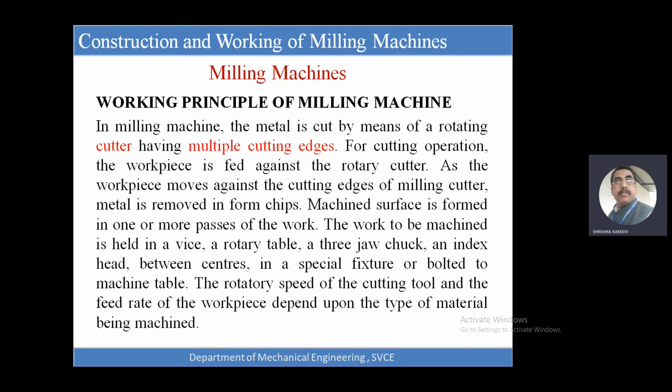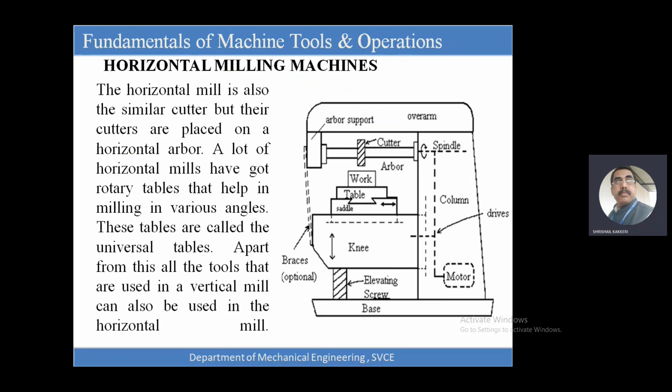Be in action to remove the material. In other processes, it will be multi-point cutting tools. More than one point will be involved in removing the metal. The tool which you are going to use in the lathe operation will be a single point cutting tool. In the case of other machineries like grinding and milling operations, we are going to use the multi-point cutting tool.